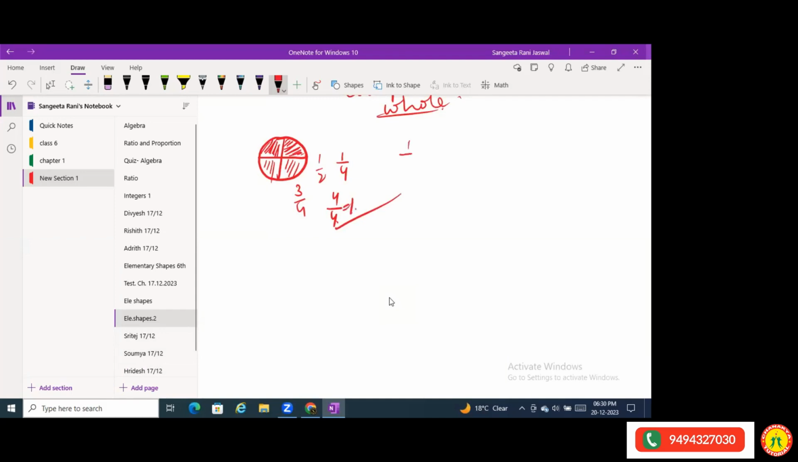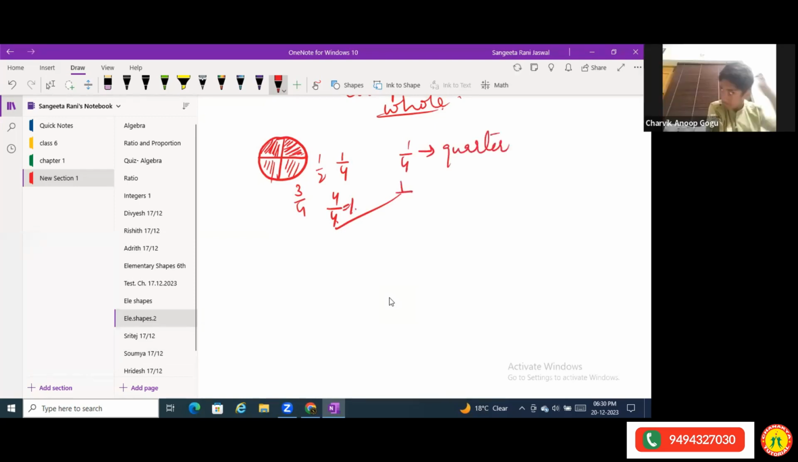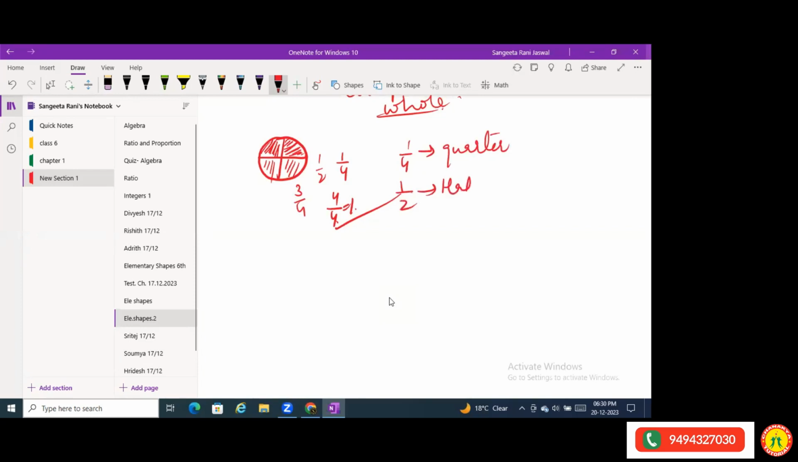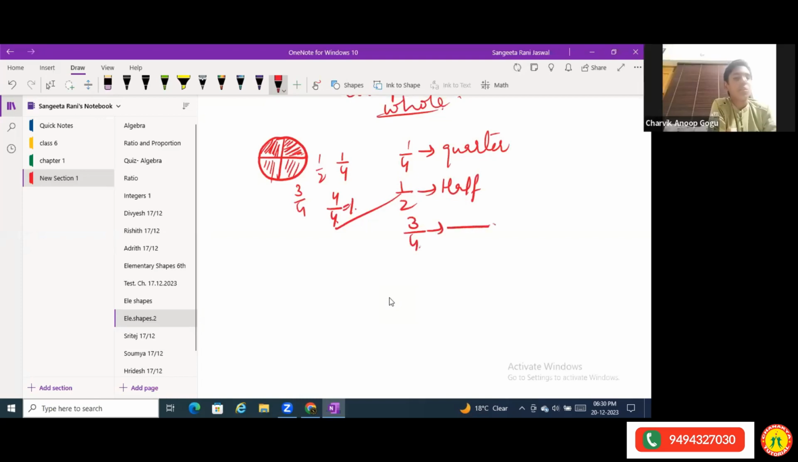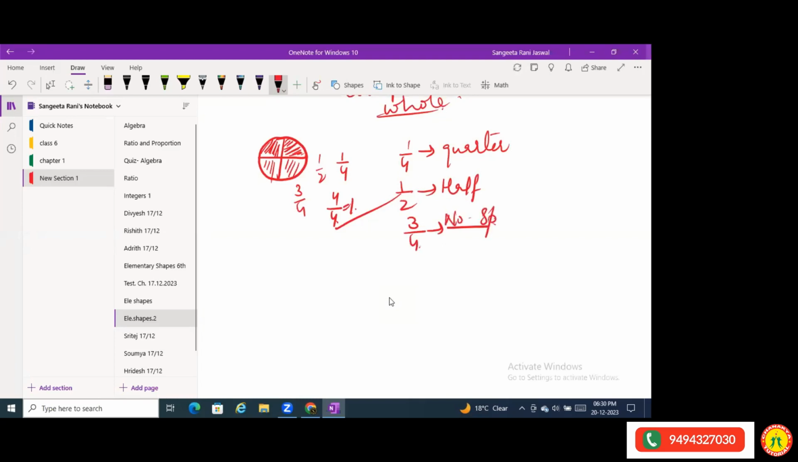Now this 1/4 is called a quarter. 1/2 is called half. What is 3/4 called? There is no specific name for this, we just call it 3/4. And the complete part is one whole. It is spelled WHOLE, not HOLE. They are homophones.